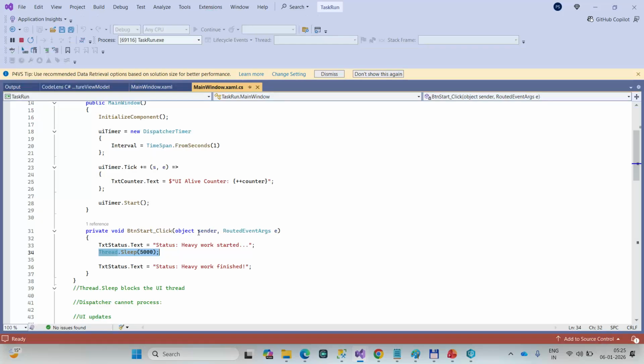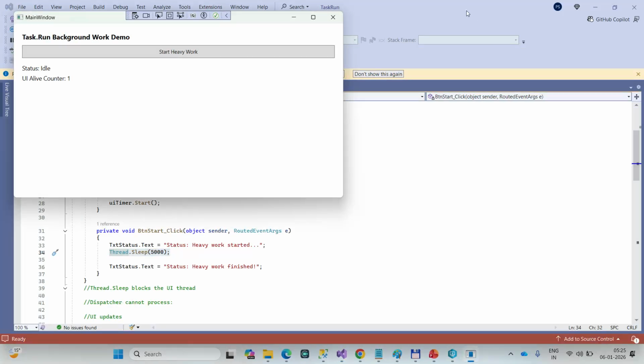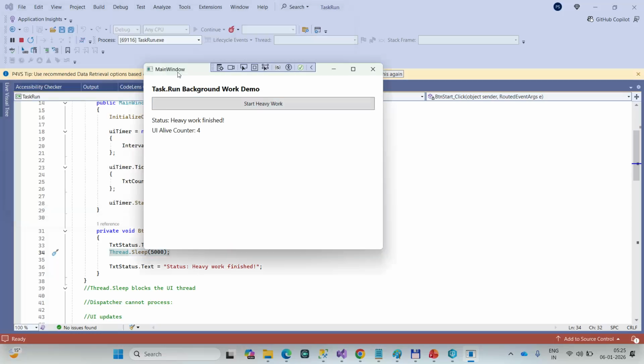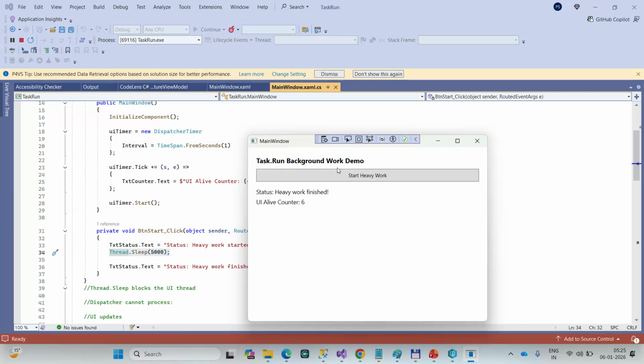Let's do it. As soon as I click on heavy start work, see this screen, I'm trying to scroll but nothing is happening, but after 5 seconds it becomes responsive. So what is happening?